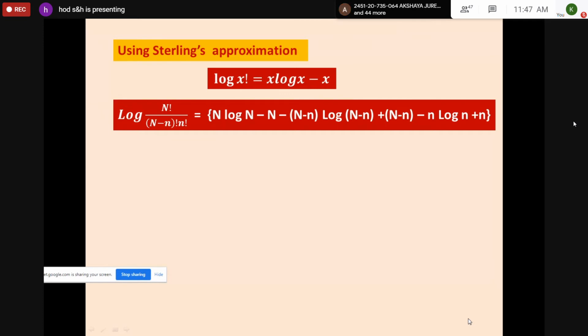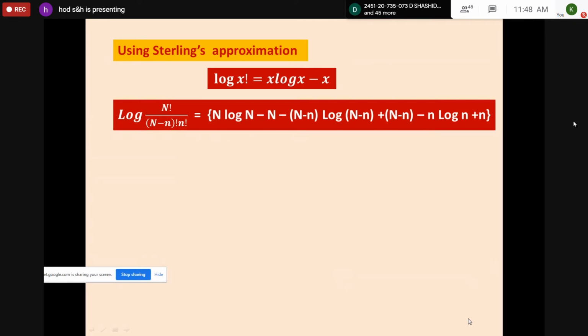This step I took directly, because you know all your AC students: log of n factorial by (N minus n) factorial into n factorial can be written as log N factorial minus log (N minus n) factorial minus log n factorial. Then we should use Stirling's approximation. Log N factorial can be written as N log N minus N. Then log (N minus n) factorial with a negative sign: minus (N minus n) log (N minus n) minus (N minus n). Minus into minus will become plus, it will be plus N minus n. Then you have minus log n factorial, so that is minus of n log n minus n.